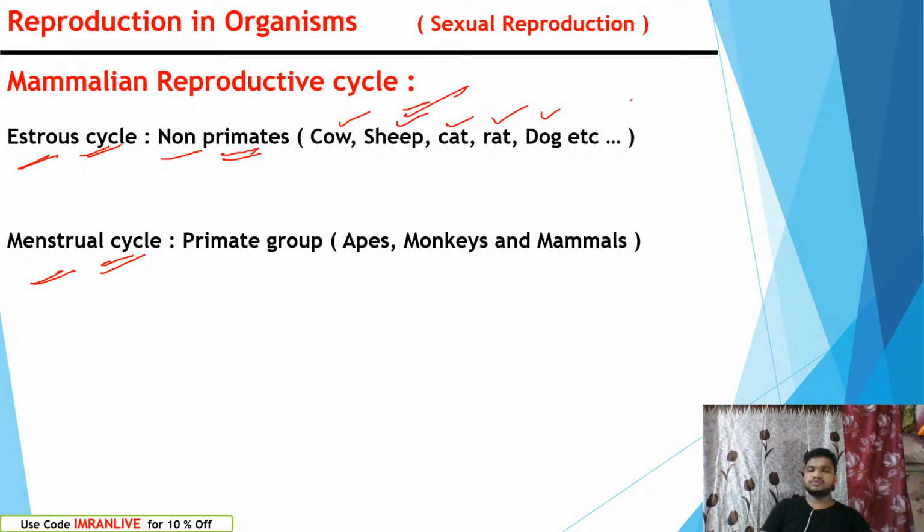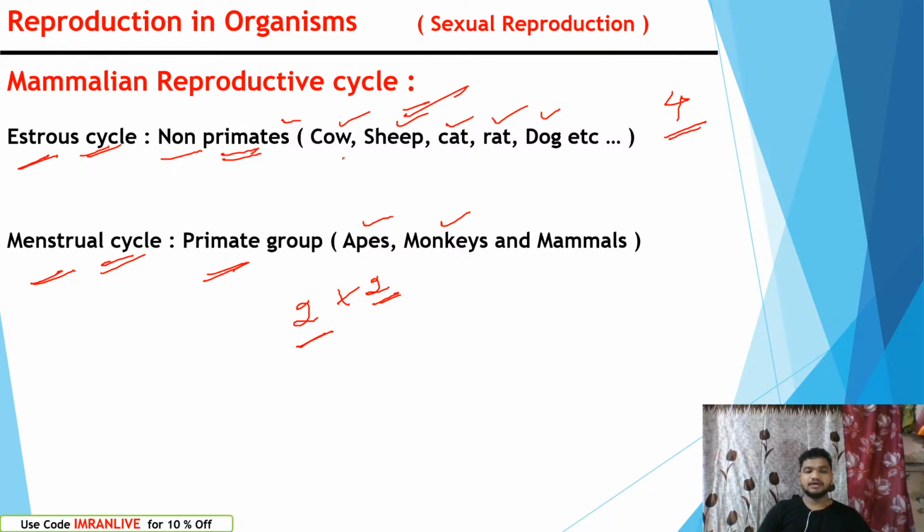These are organisms which have tetrapods, right? The primates are the groups which contain two limbs plus two hands. We have two limbs and two hands, so that is the reason all mammals like humans, monkeys and apes are kept under primates. Primates use two limbs for walking and two forelimbs for catching, the developed hand. In the case of estrous, meaning non-primates, they have four limbs. The four limbs are used for walking and running only. Hope this is clear. Estrous cycle in non-primates, such as cow, sheep, cat, dog, etc.